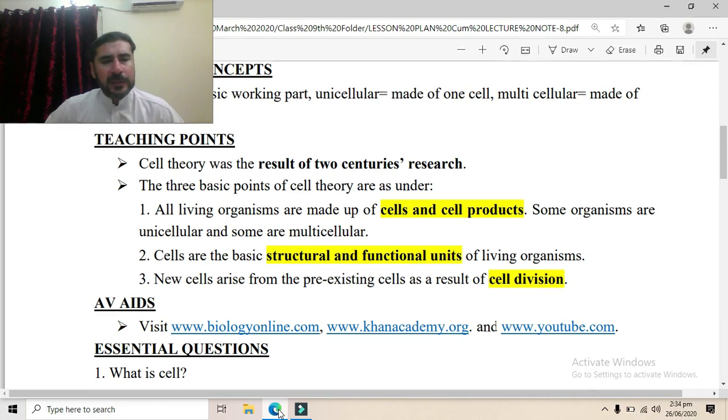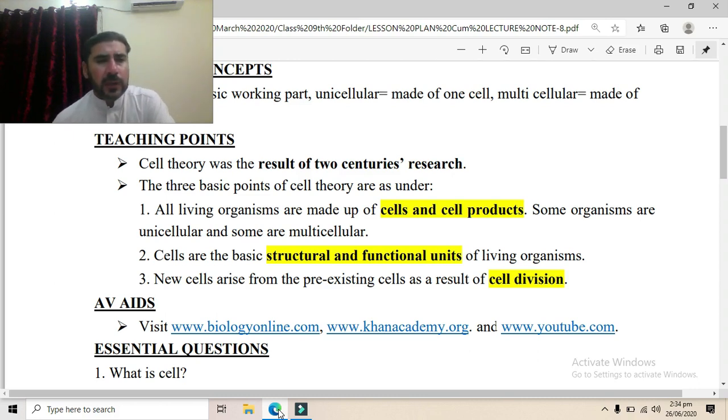The third point is that new cells arise from the pre-existing cells as a result of cell division. This is another point, that all new cells are produced through the process of cell division. In animals and plants, mitosis and meiosis are the cell division processes, while in bacteria, binary fission is the process. Similarly, other cell division processes such as multiple fission are also found.